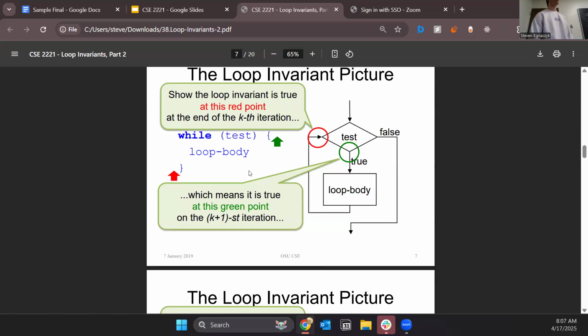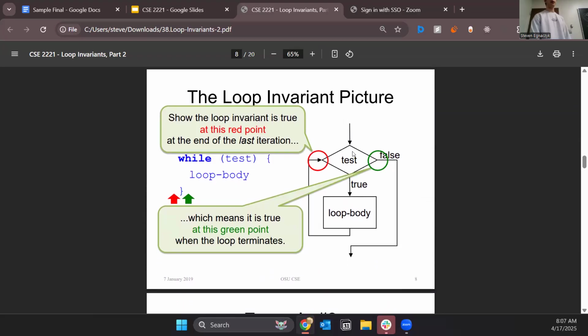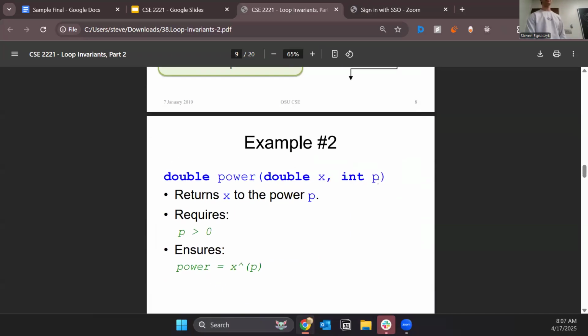Because again, we never change anything within the testing condition. Okay. And since it's true at this point, and then the testing condition doesn't change anything again, it must be true after. So those are the 4 points there. It's a lot of you assume, or you can assume, that it's true at some point because it was true at another point and we didn't change anything about it. And that's how you get to all 4 corners of the loop invariant world.